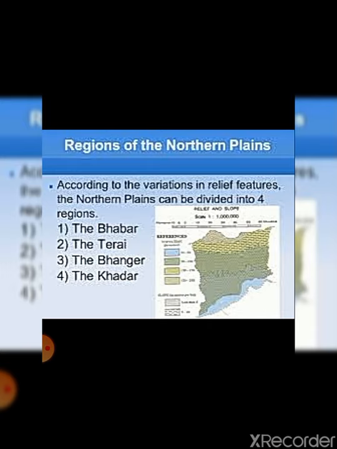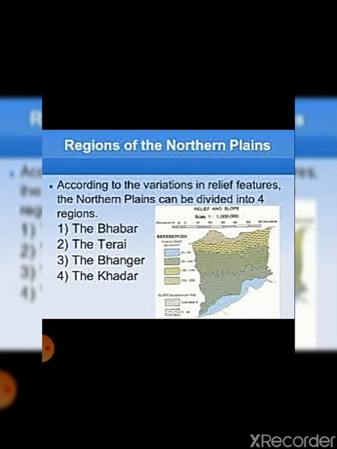What is Bhabar? Bhabar is the narrow belt of pebbles of 8 to 16 kilometers running parallel to Shivaliks. Then the second one, Terai, that is wet, marshy and swampy area, जिसको मैंने आपको हिंदी में भी बताया था. हिंदी में बोलोगे चिकनी मिट्टी, गीली मिट्टी, दलदल वाला रीजन जो होता है, तो उसको क्या बोलते हैं? तेरई.